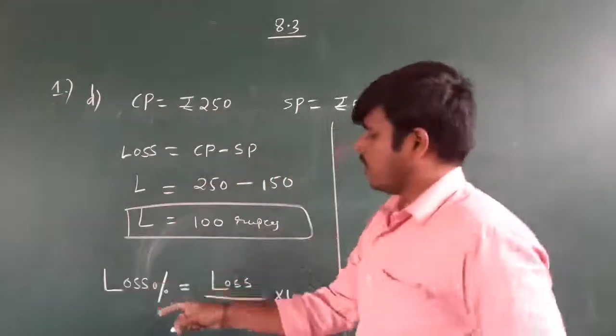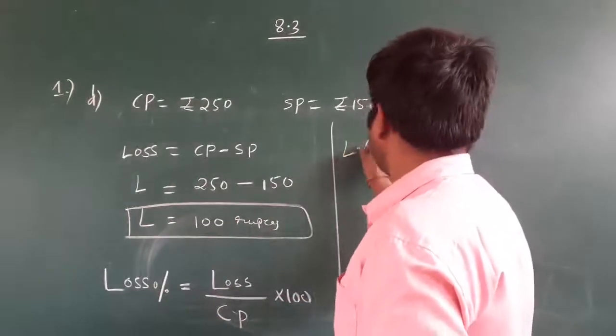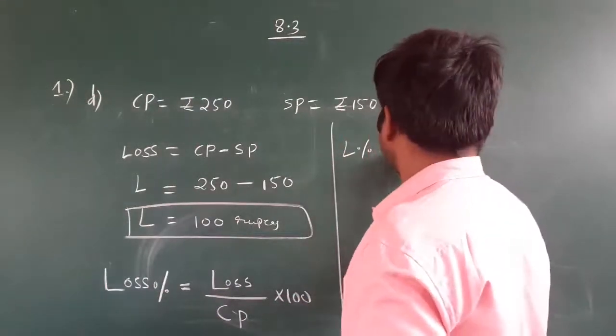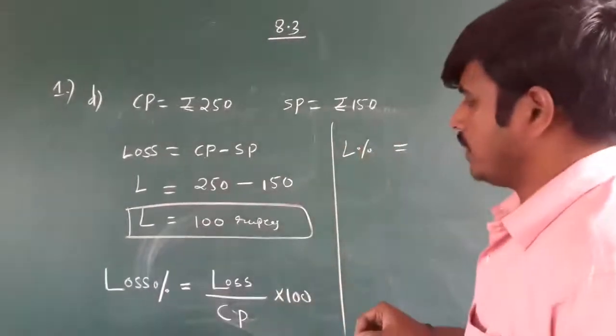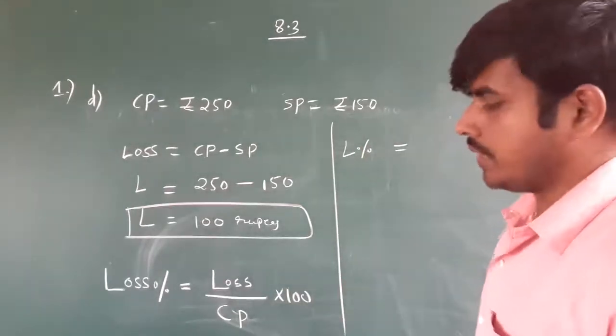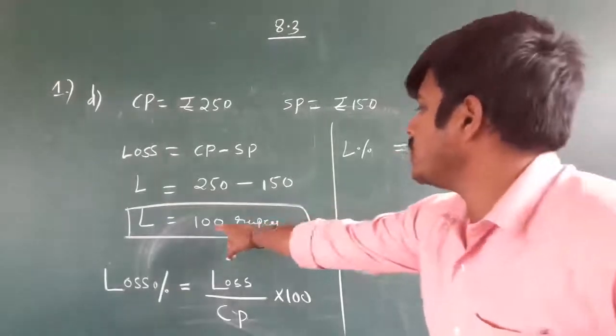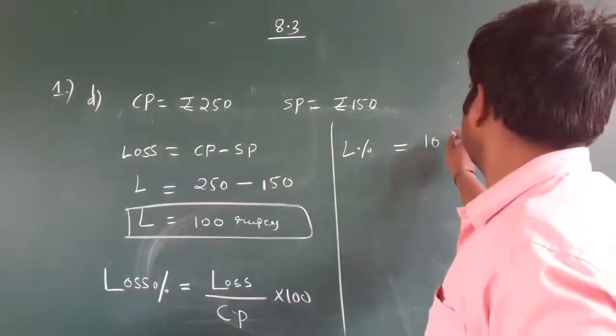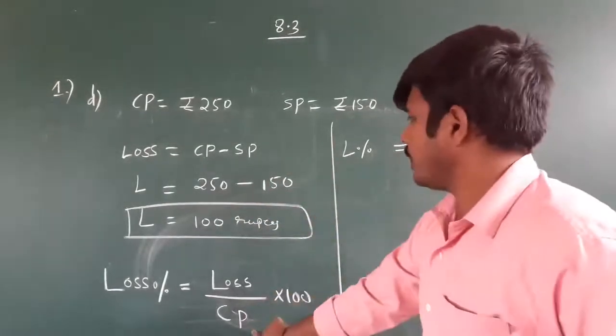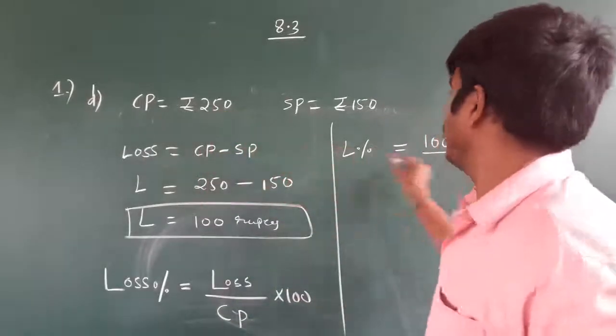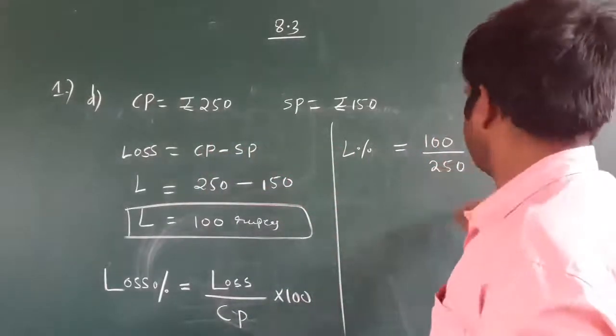So, loss percentage is represented by L percent or percentage of loss. Loss percentage, both are the same. L percent is equal to loss. Loss is how much? 100 rupees. Cost price is how much? 250 into 100.